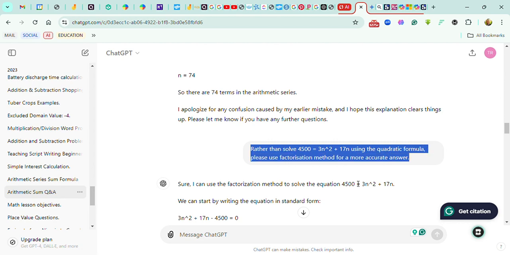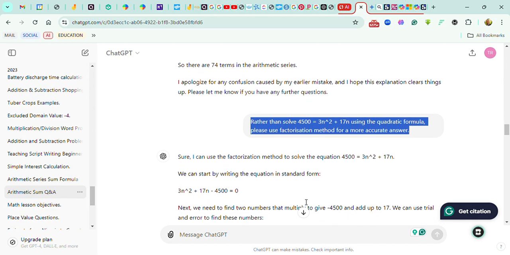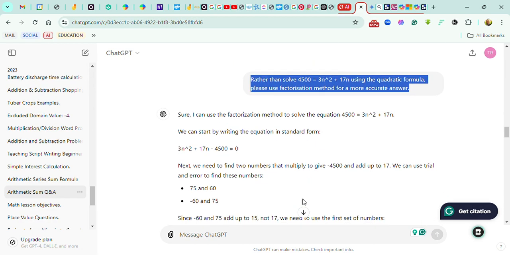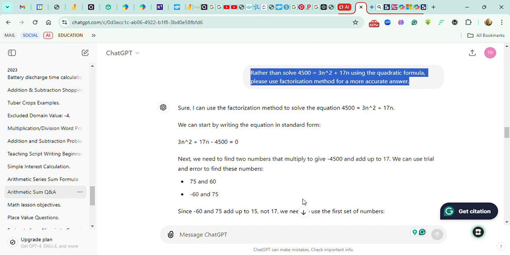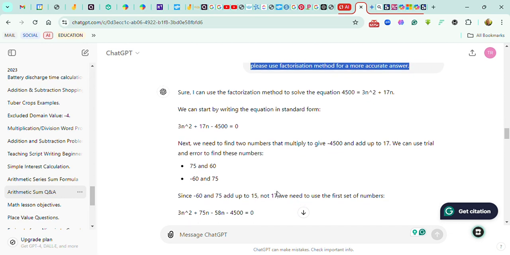I told it to use the quadratic formula. Instead of using the quadratic formula, it should use factorization, because we were just getting the signs wrong in its calculations. So here it is again, and it went on trying to use the factorization method.